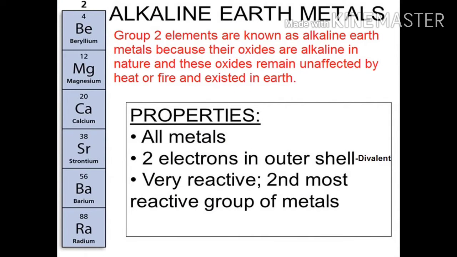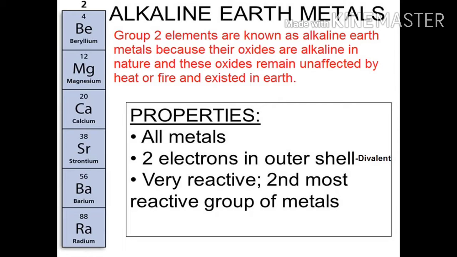We will see the second chemical family or the second main group, that is group 2 elements, which are commonly known as alkaline earth metals. We have the elements belonging to group 2 on my left. You can see we have beryllium, magnesium, calcium, strontium, barium and radium. These elements are commonly called alkaline earth metals because they are alkaline in nature and found in the earth's crust. These two things you should know. But when you want to know the explanation of what we mean by alkaline in nature, when they form oxides, these oxides are alkaline in nature.